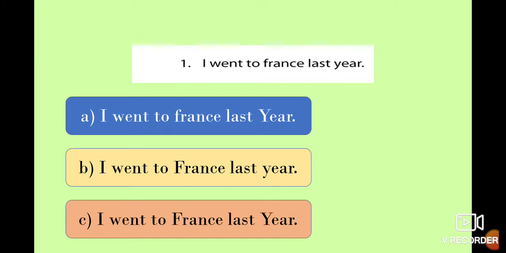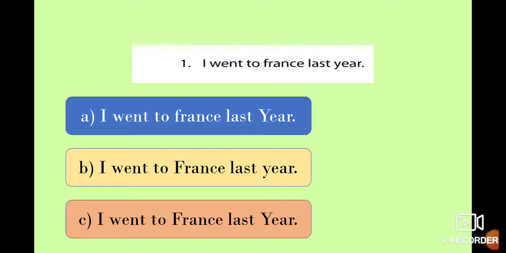Option B, I went to France last year. France is the proper name of a place and we write it with a capital letter, so I consider that this one is correct. Option C, the pronoun I is with a capital letter. The word France is with a capital letter, and this is the name of a place.